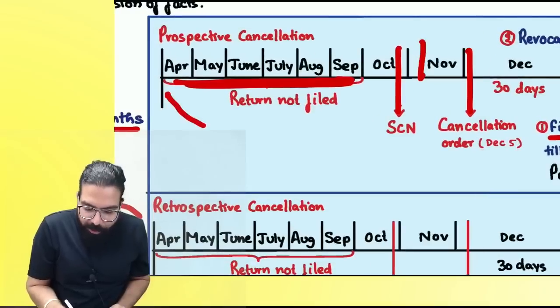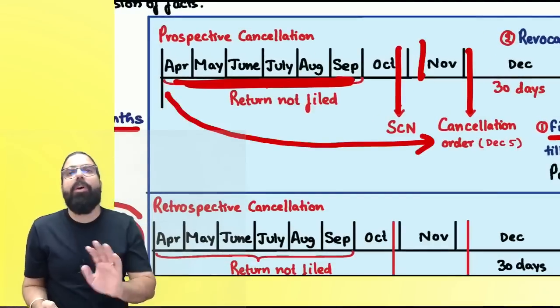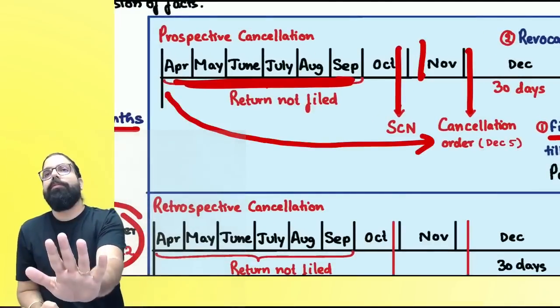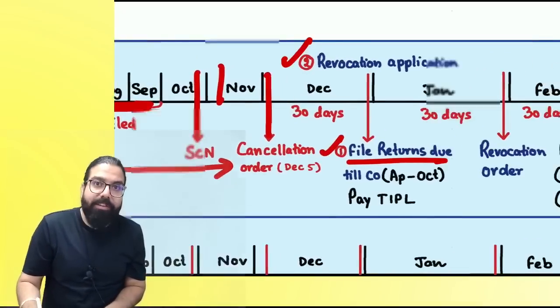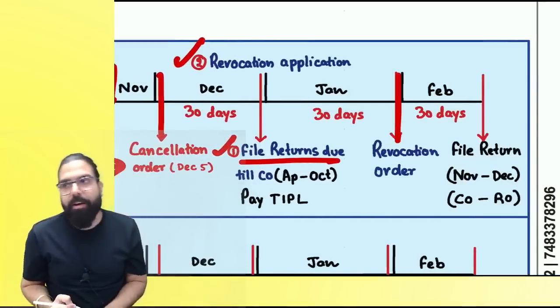From which date? From the date of April till the cancellation order. Whatever returns are due, please file all the returns. Number 1, you will file all the returns. Number 2, you will give a revocation application. Then you will give a revocation order.